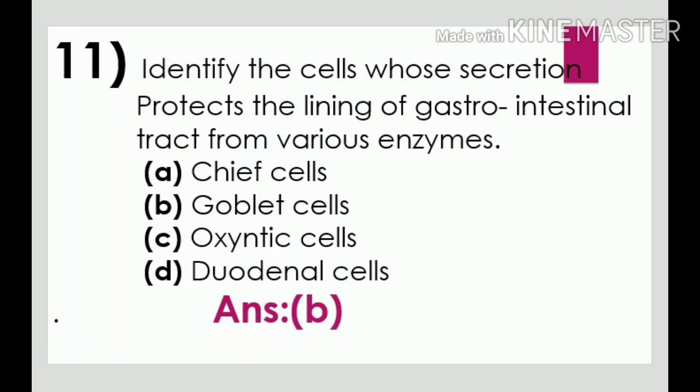Next question. Identify the cells whose secretion protects the lining of gastrointestinal tract from various enzymes. Option A, chief cells. Option B, goblet cells. Option C, oxyntic cells. And option D, duodenal cells. Option B, goblet cells is the correct answer. Goblet cells secrete mucus. It is secreted along the entire digestive tract, where it lubricates food and lining. This lining protects it from mechanical digestion, from acid and other digestive enzymes.